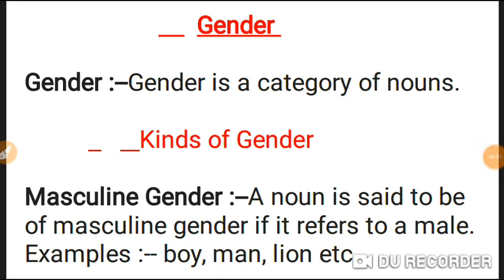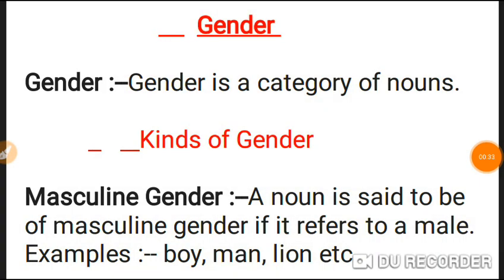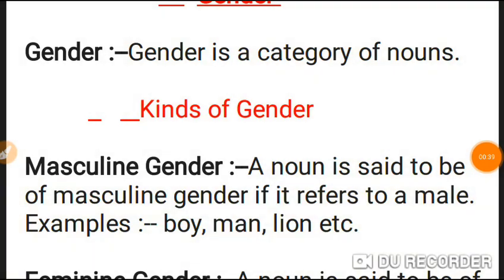So let's begin. The first question arises, what is gender? Gender is a category of nouns. It tells us whether a noun is a male, female or non-living. So there are four kinds of gender.